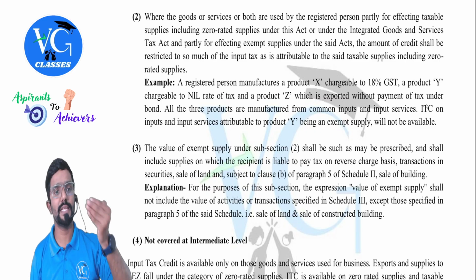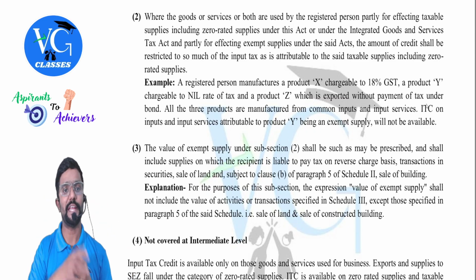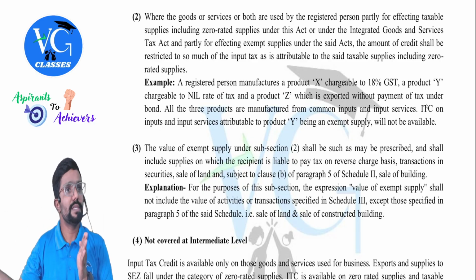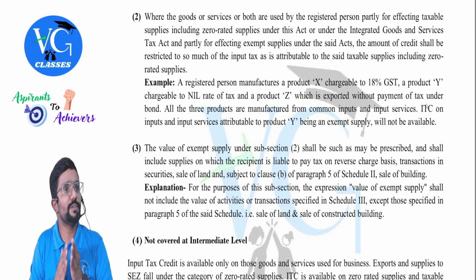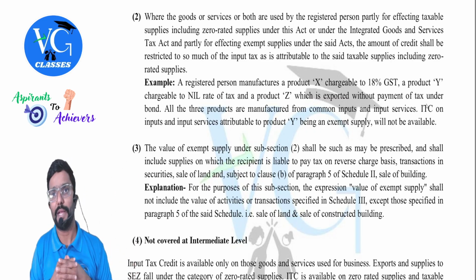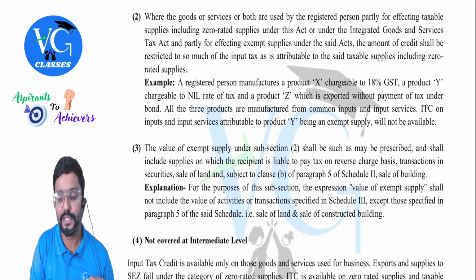How to calculate that is given in subsections 2 and 3. What is it? We will read. Please pay attention because, guys, this is what we call a common input. Common input means, sir, a common inward supply is used for both exempt outward supply as well as taxable outward supply. In that case, what do we do? If it is exclusive, for example, listen.